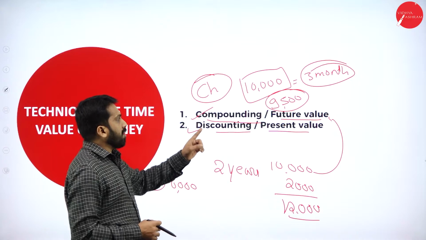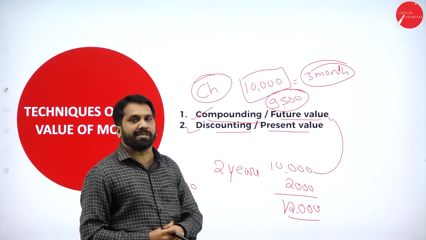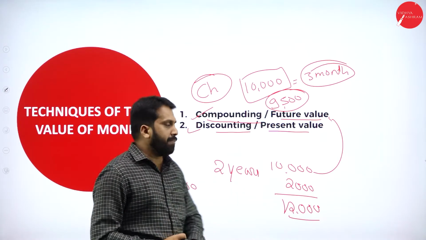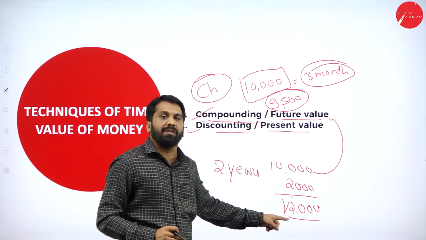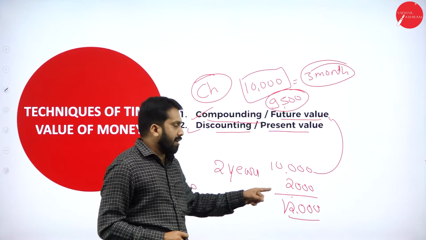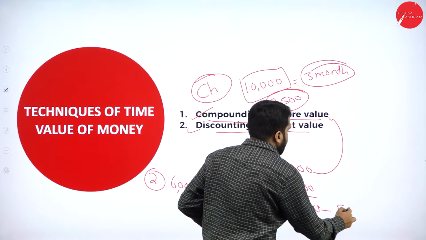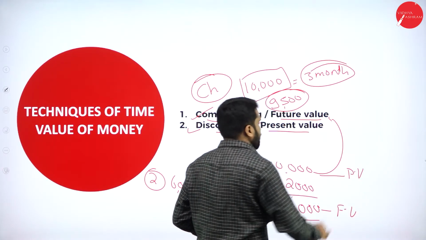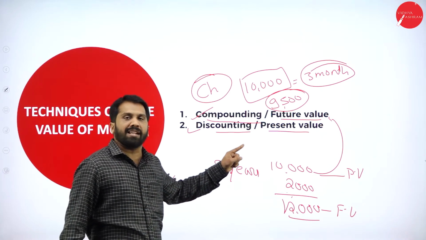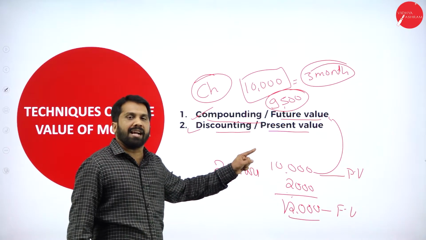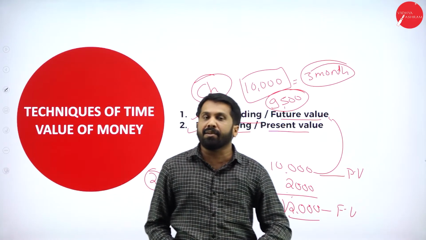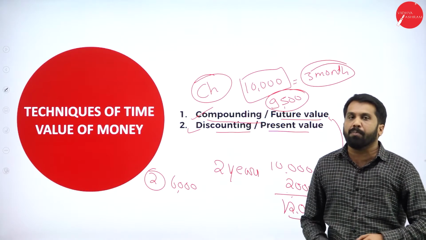Always in discounting, whatever you are expected to get after 3 months, like 10,000, if you want it today you will always get a lesser value. Like the same thing, if you are waiting for 2 years, you will get 12,000. If you want it now itself, you will get 10,000. This 12,000 is the future value. This 10,000 is the present value. Any doubt? Hopefully, no doubt. This is all about your future value as well as present value. Present value, we always call it your discounted value. Future value, we always call it your compounded value or compounding value.